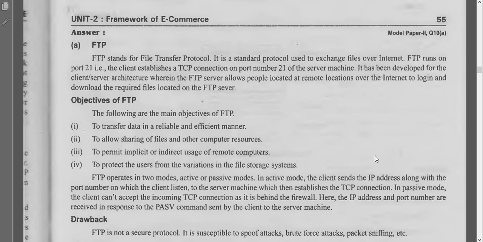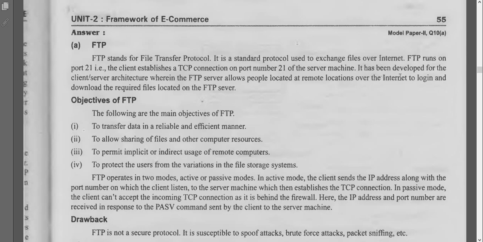It runs on port 21, that is, the client establishes a TCP connection on port 21 of the server machine. It was developed for the client-server architecture, wherein the FTP server allows people located at remote locations over the internet to log in and download the required files loaded into the FTP server. So multiple people can log in to that server from different places, and they can access the data stored in these FTP servers.